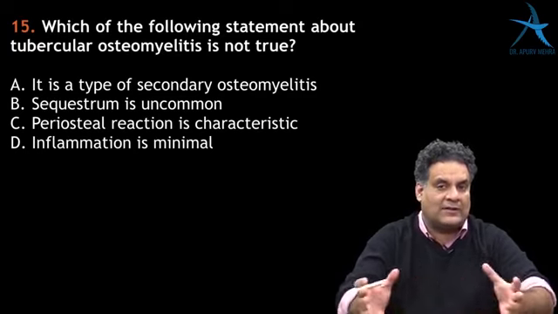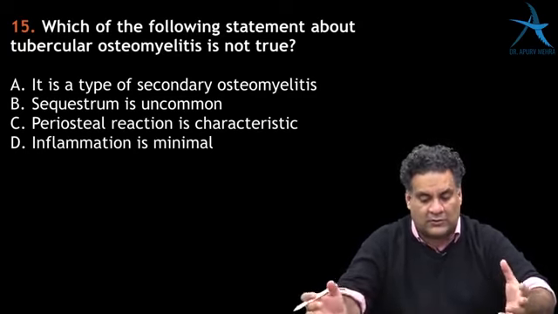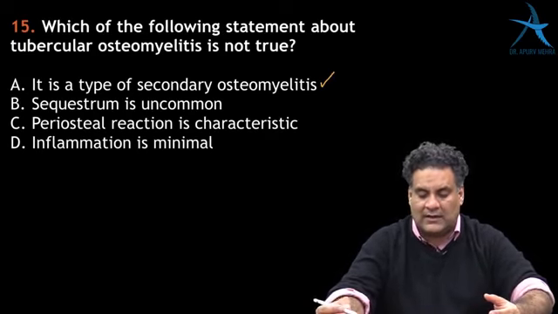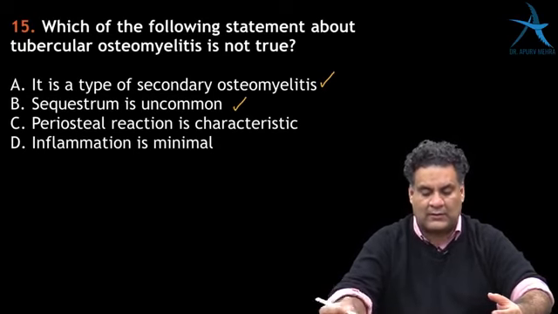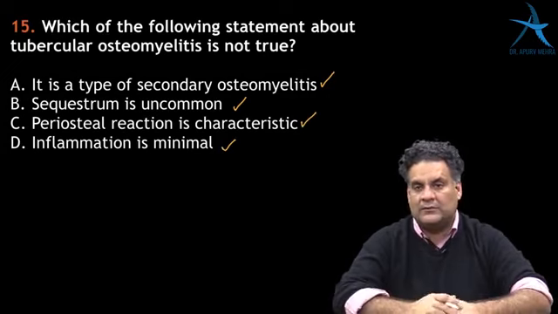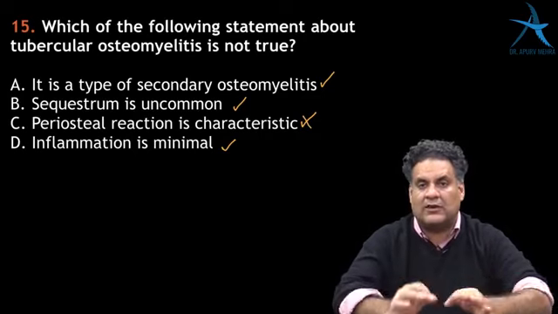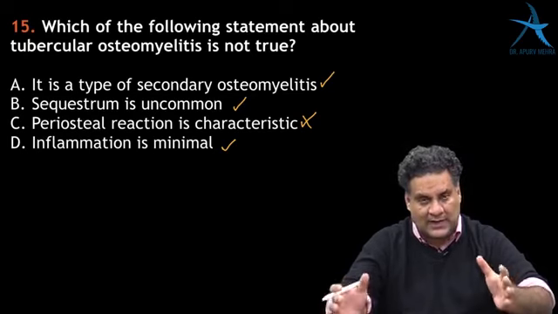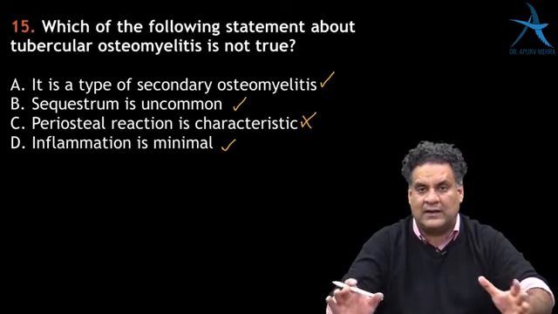Coming to next, let's have a look at the questions of tuberculosis. Which of the following statements of tubercular osteomyelitis is not true? It is a secondary osteomyelitis, it's good. Sequestrum is uncommon. Okay. Periosteal reaction is characteristic. Okay. Inflammation is minimal. So it is usually something which does not produce a periosteal reaction. So tubercular osteomyelitis does not have periosteal reaction. Sequestrum is uncommon. It's a type of secondary osteomyelitis. Inflammation is minimal. So it does not have a characteristic periosteal reaction.